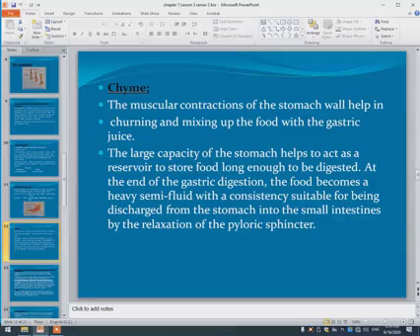Muscular contraction of the stomach wall helps in churning and mixing food with the gastric juice. The large capacity of the stomach also helps it act as a reservoir to store food long enough to be digested, about 2 to 3 hours. At the end of gastric digestion, the food becomes a heavy semi-fluid called chyme.